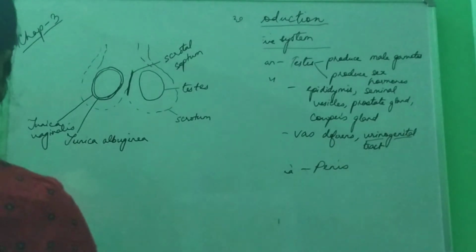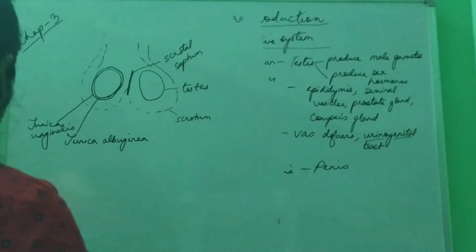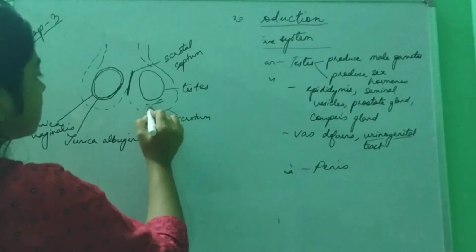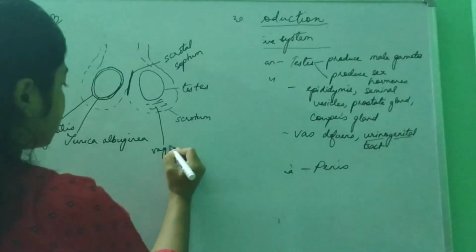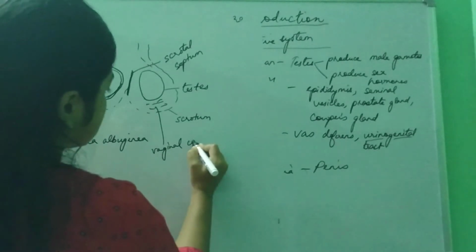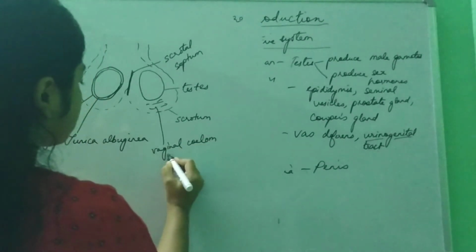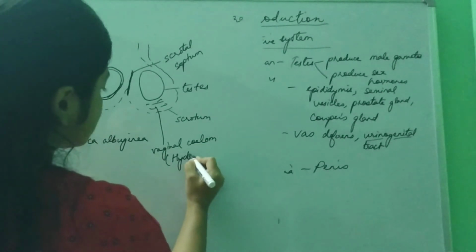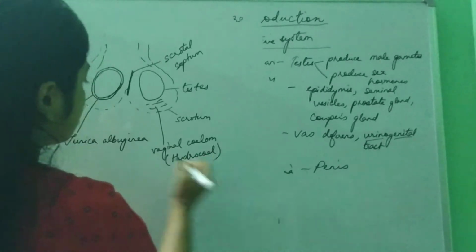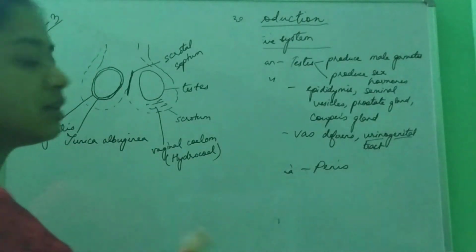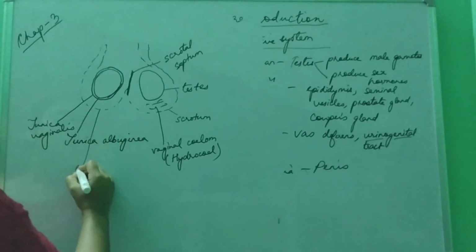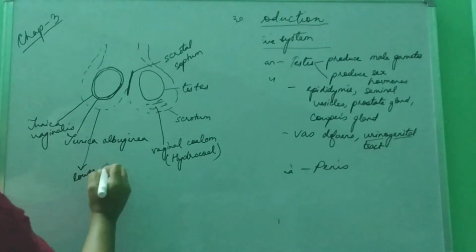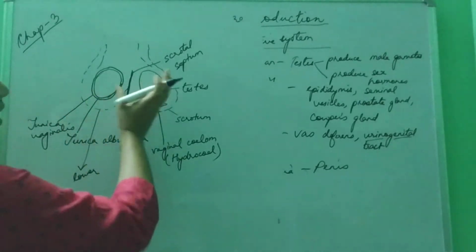Next there is a cavity, which is known as the vaginal coelom, which consists of a tissue known as hydrocele. Remember one thing: one testis will always be lower than the other.